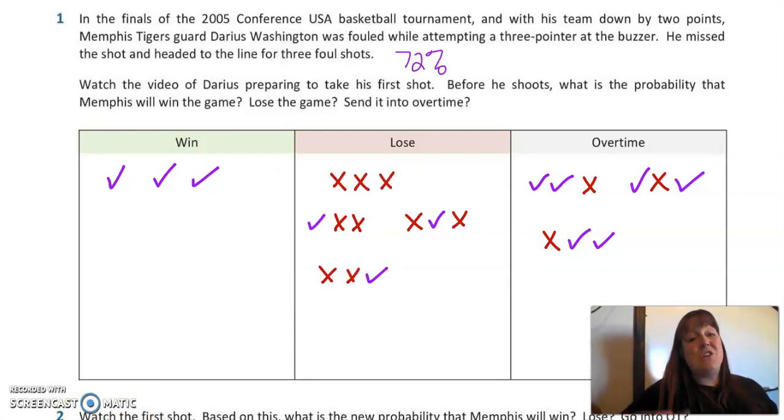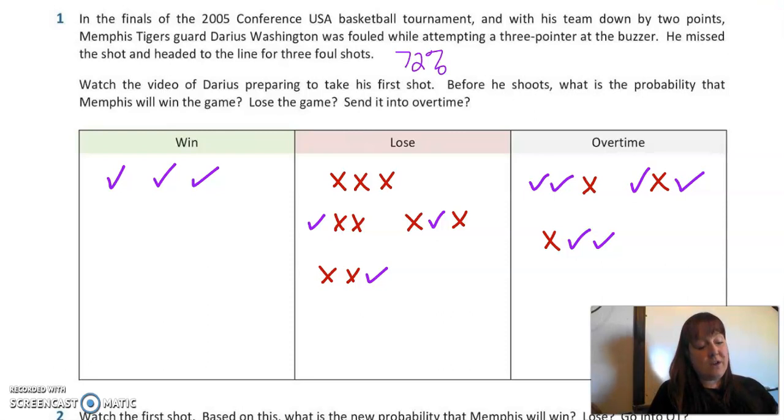But you might think, okay, so there's 8 options. 1, 2, 3, 4, 5, 6, 7, 8. There's 8 options. So you're thinking, oh, well, there's a 1 out of 8 chance that he's going to win the game. No. Because each of these isn't equally likely, right? He has a 72% free throw average. Do you think that it's equally likely that he'll make all 3 and that he'll miss all 3? Those are going to be 2 different things. So let's figure out what the probability of each of these things happening is.